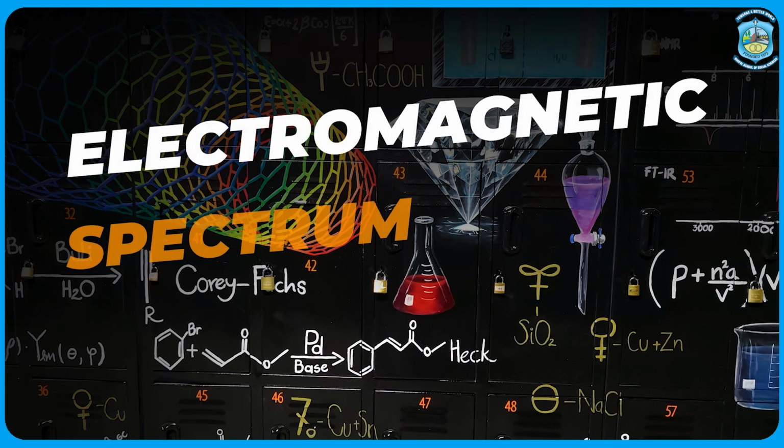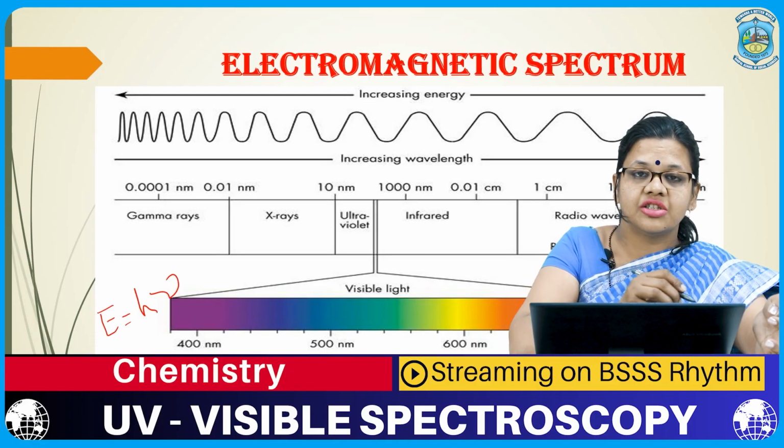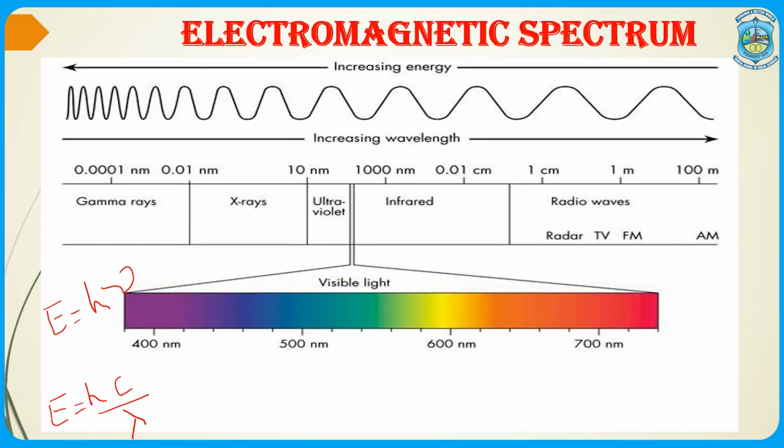So, what is the meaning of the electromagnetic spectrum? If you look in the atmosphere, there is a vast range of energy radiations present. Here in the diagram, we may see the arrangement of these radiations in increasing order of wavelength from left to right. The ones which have the smallest wavelength are the gamma rays, then X-rays, UV, visible, IR, then microwave, and then the radio waves. This is in increasing order of wavelength.